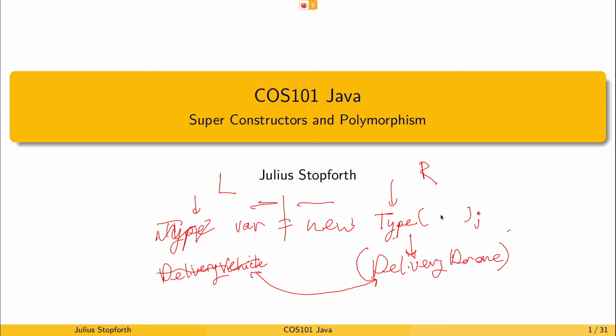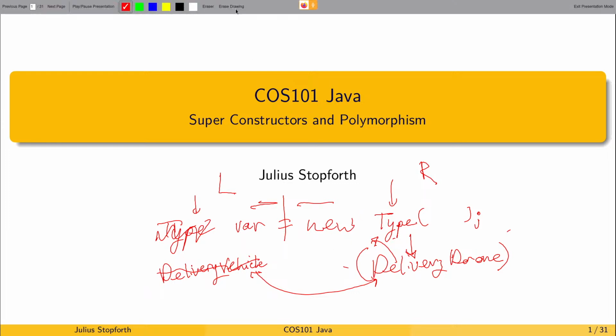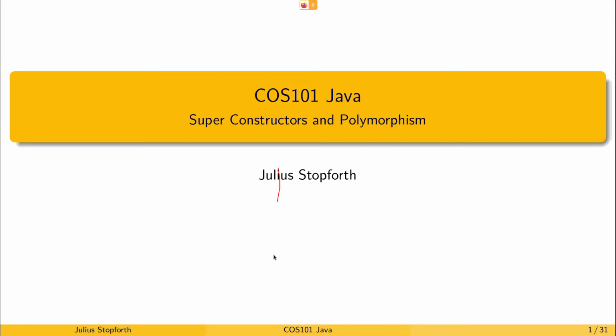And in Python, you would just be creating a delivery drone class. So that's both the benefit of the strong type system in Java. Today we're going to look at something where we have type A, our variable, and assign it to a different type.